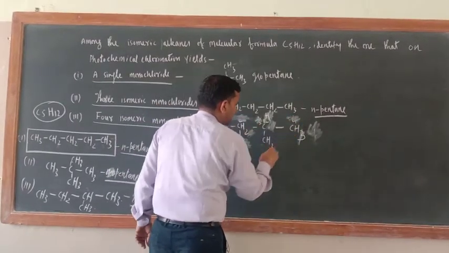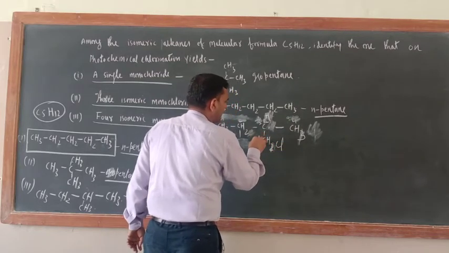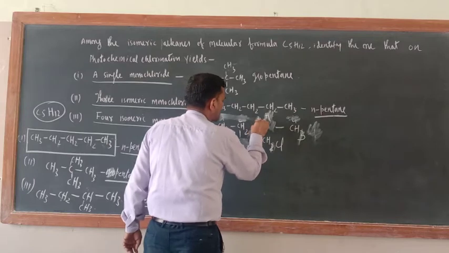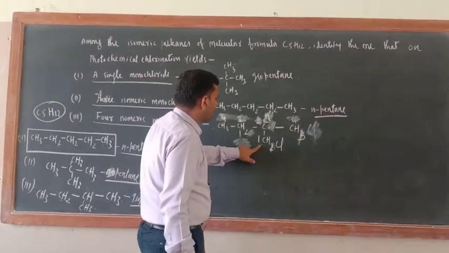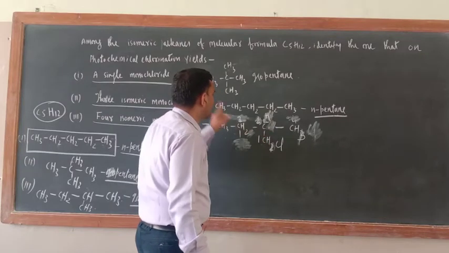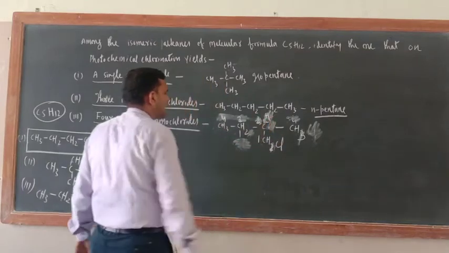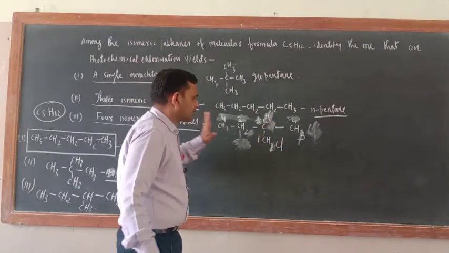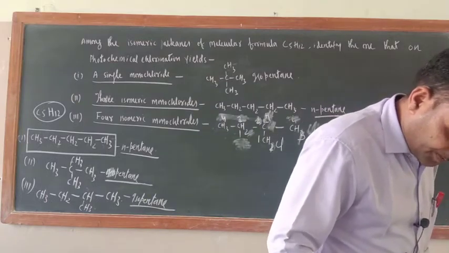Another form is, just see, CH2Cl. So now this is 1, this is 2, this is 3, this is 4. So now here what would be there? 1-chloro-2-methylbutane. Yes, so these are the 4 forms here. 4 forms you can prepare.